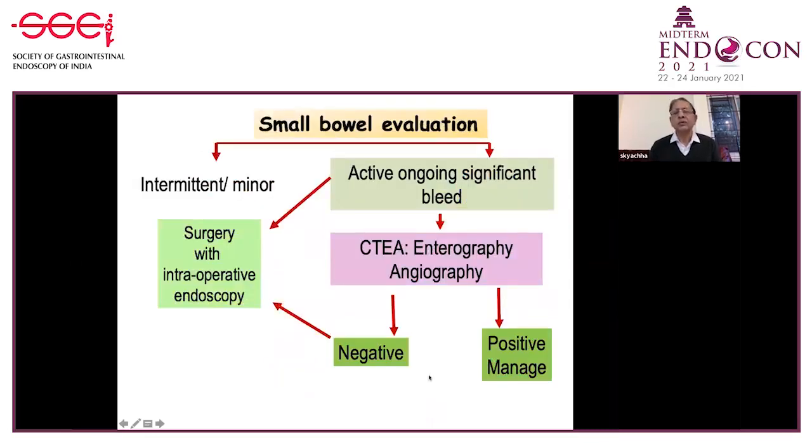Now, small bowel evaluation in children: an active, ongoing, significant bleed may require surgery quickly, or if we have time, after stabilization, we can go for CT, enterography, angiography. So this will tell us a lot of the story inside the small bowel. If it's positive, we have to manage accordingly. If negative, then we have to go for surgery with intraoperative endoscopy.